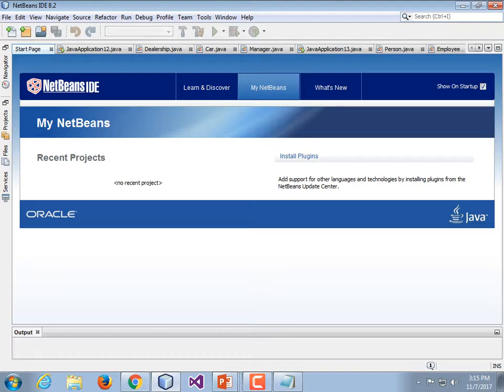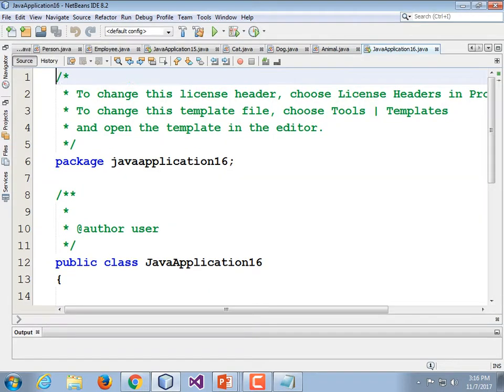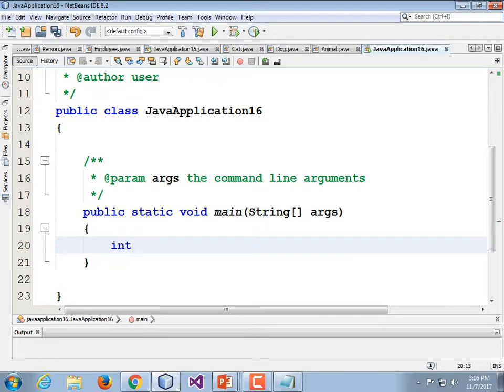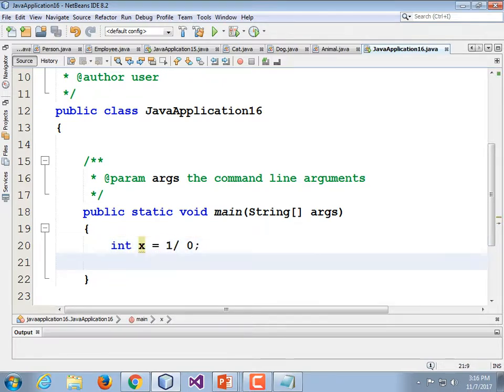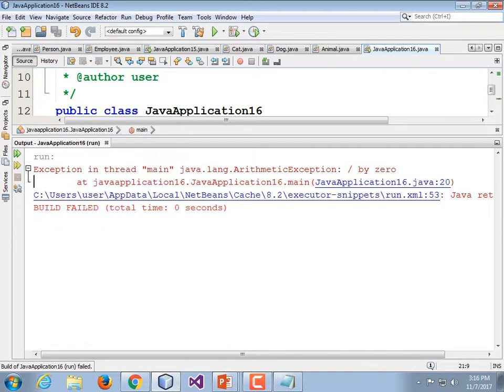And what is an exception? You've seen them. When you run it, you get an error, and it stops your program. I'm just creating a little dummy file where all I'm going to do is say int x is equal to 1 divided by 0. That's an exception. It doesn't matter if you type this in, but eventually I'm going to have you add some exception handling of your own. So x is equal to 1 divided by 0. We run it, and boom, we get a whole bunch of red text. What is the exception? java.lang.ArithmeticException. That is the exception that was caught.